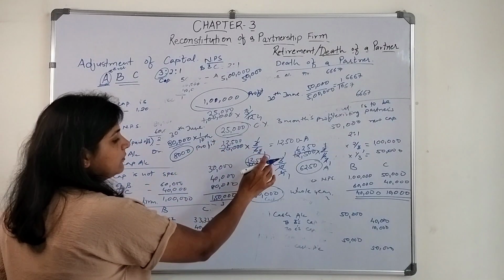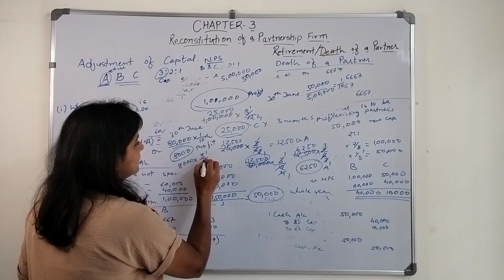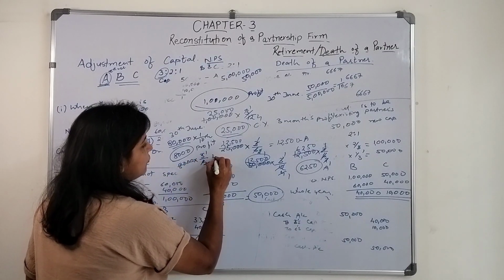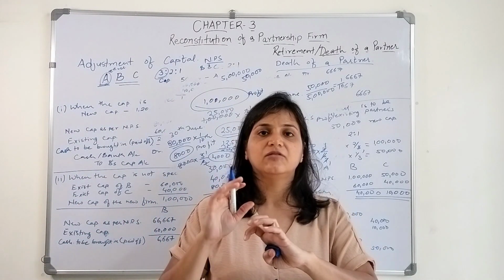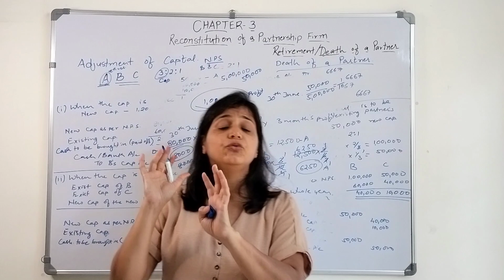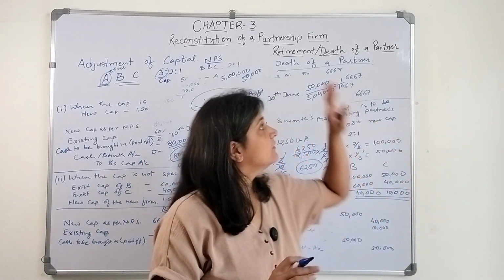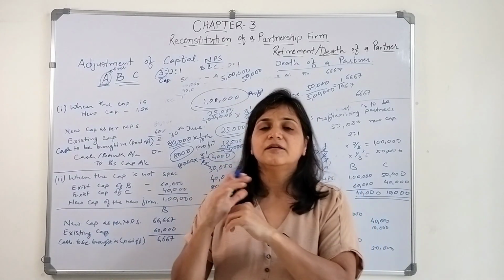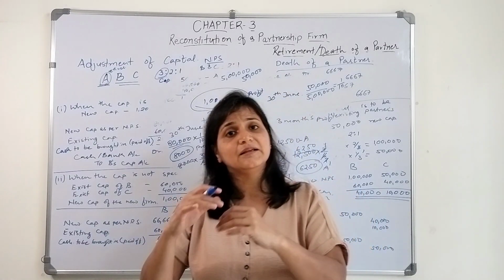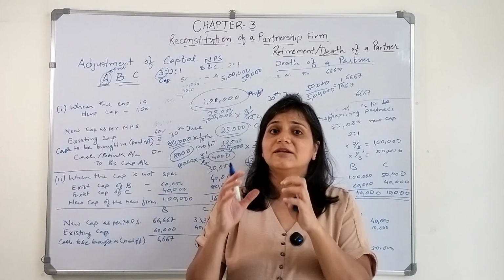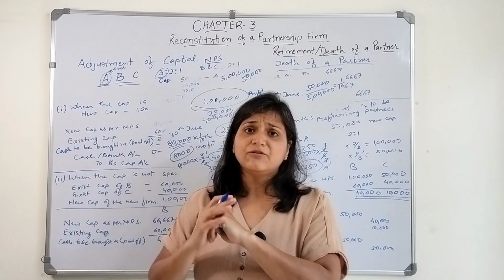And how much are we going to give to A? 8,000 into 3 by 6, that is 4,000. This much is the profit share we will give to A's executor. The only difference is, earlier when we considered the retirement of a partner, we gave the profit share to the retiring partner. In this situation, we are giving this amount to its executor. How it will be given, that we discussed.